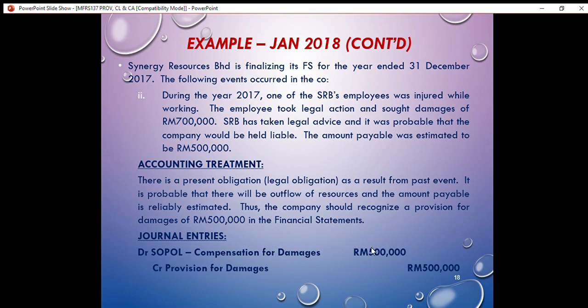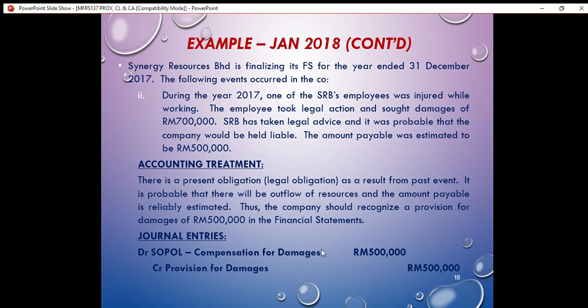This is because the liability is recognized as an expense in the SOPOL and also as a liability in the SOPI. So we have to credit provision for damages, RM500,000. Provision for damages here refers to the liability that is recognized in the SOPI.